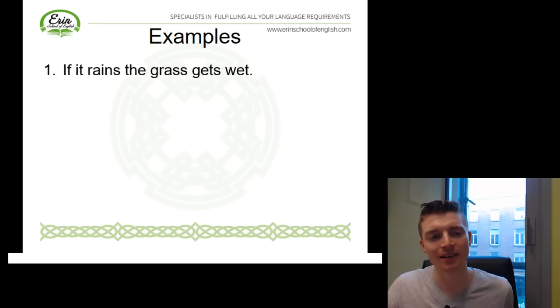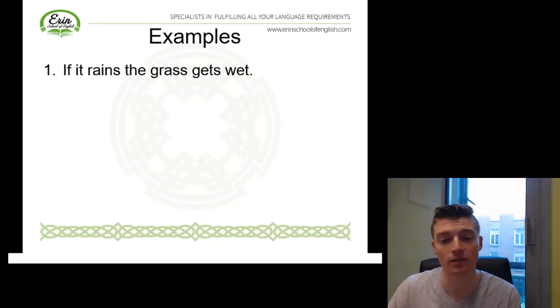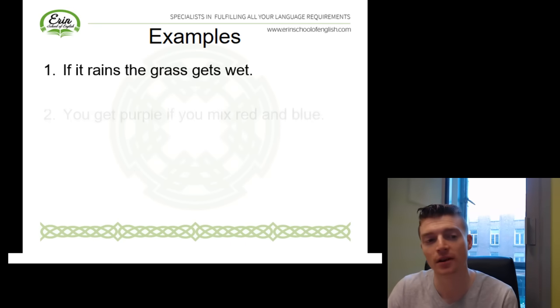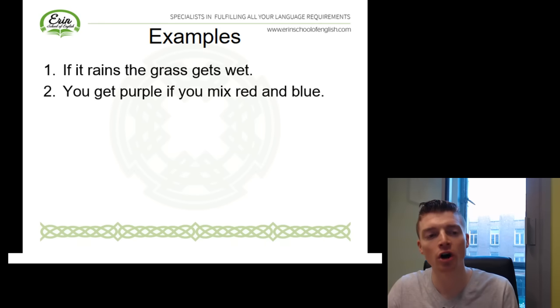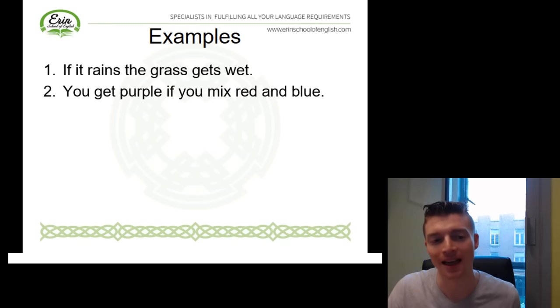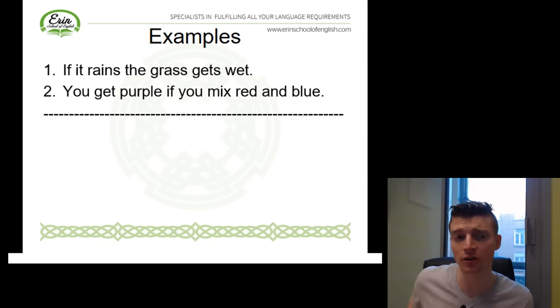So if it rains, the grass gets wet. Something it's always true, it's a fact. Present simple is present simple. You get purple if you mix red and blue. So once again, something that is always true. This is a fact. And present simple plus present simple. And you can probably notice here that